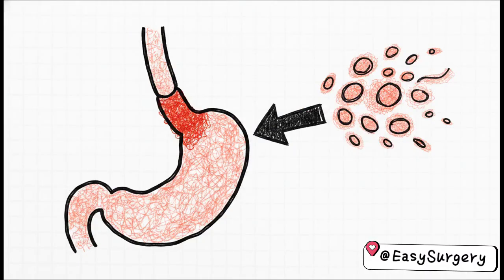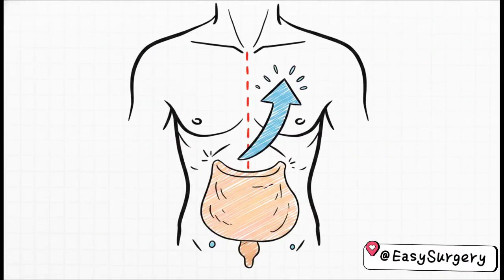Question 9 shifts gears over to GI. Compared with the general population, Barrett's esophagus increases the risk of A. Squamous cell carcinoma, B. Adenocarcinoma, C. GIST, or D. Lymphoma. This points straight to B. Adenocarcinoma. You must firmly associate Barrett's esophagus with that elevated risk of esophageal adenocarcinoma. That's a crucial link.